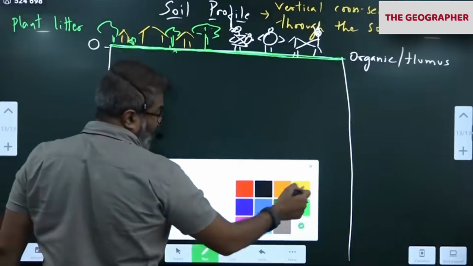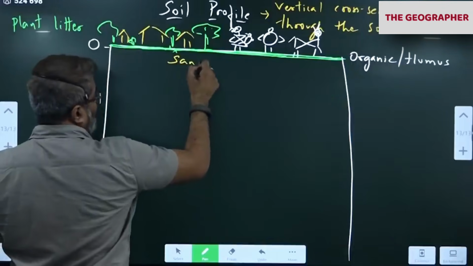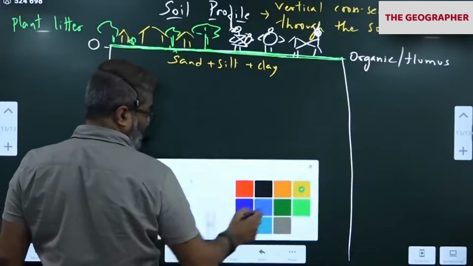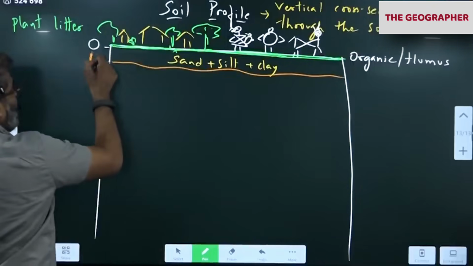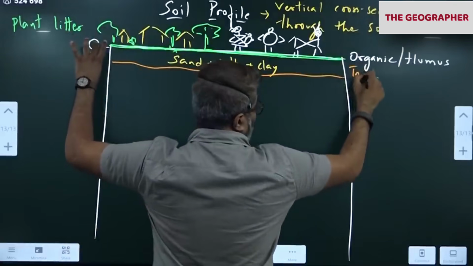Just below this is the soil. Now we get the soil layer. Sand, silt, clay here. Remember I told you sand, silt plus clay. This is what we call topsoil. A. Here I am writing the letters. Here I am writing the names. Topsoil.